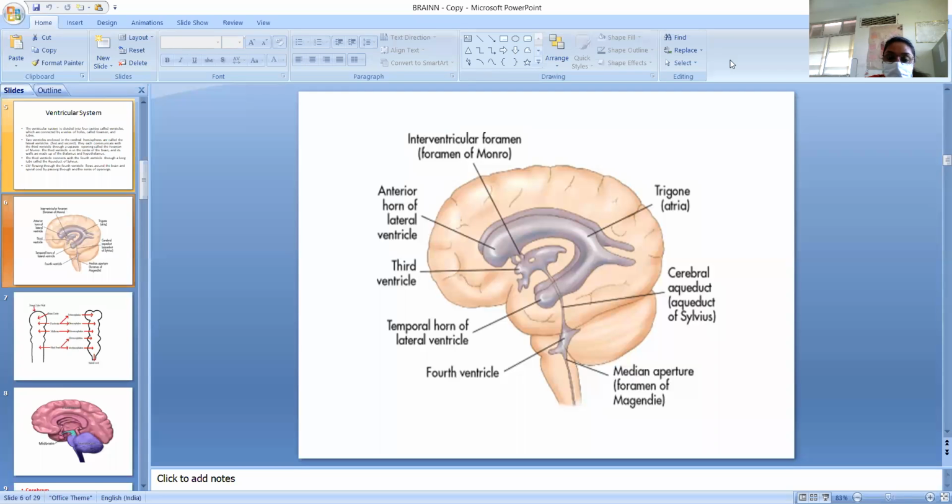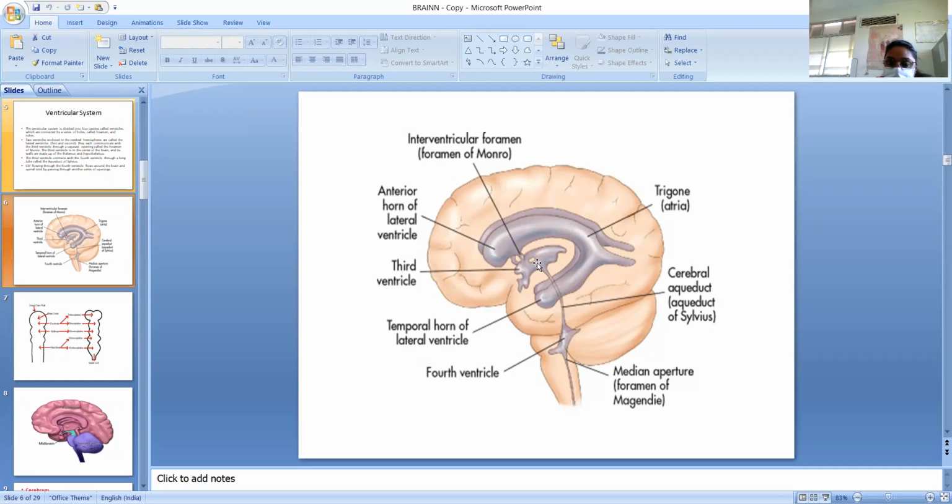If you want to see all these ventricles, we can see here. This is the lateral ventricle, and below the lateral ventricle we can see the third ventricle, and at the very last the fourth ventricle, and there is the cerebral aqueduct that connects the third and fourth.